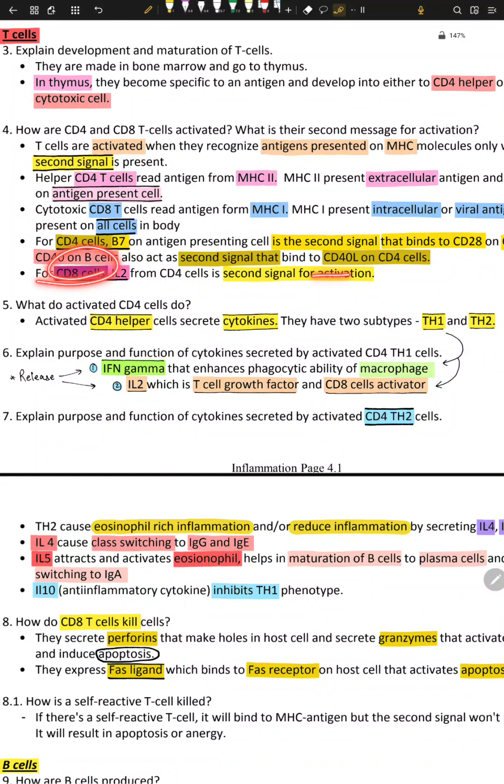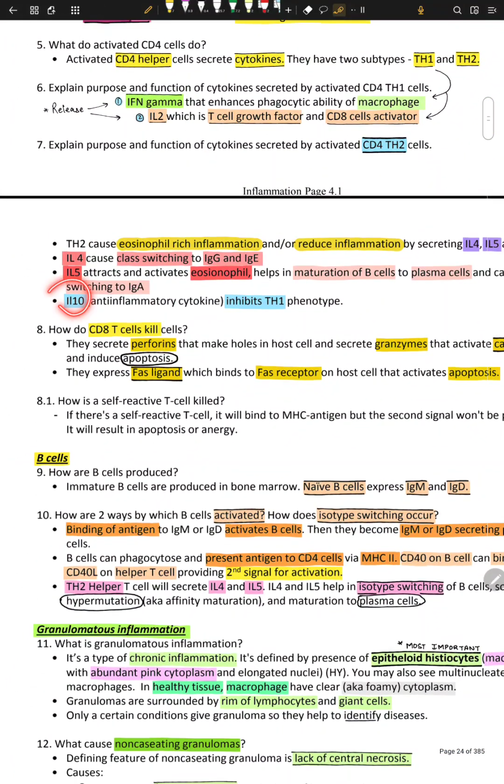Okay, we know this. Inhibition, TH1 phenotype, we know this. So how do CD8 killer cells kill cells? How do T cells do it? They secrete something called perforin. Perforin means they perforate the cell wall of the host cell. They make holes in the host cell and secrete something called granzymes.